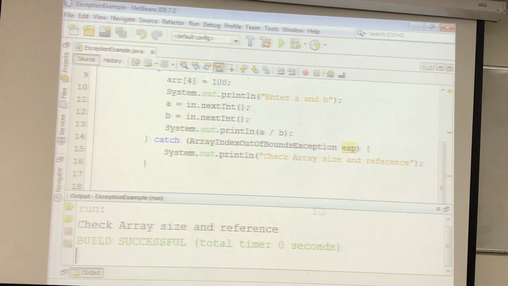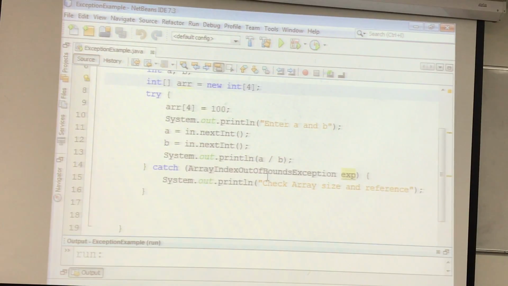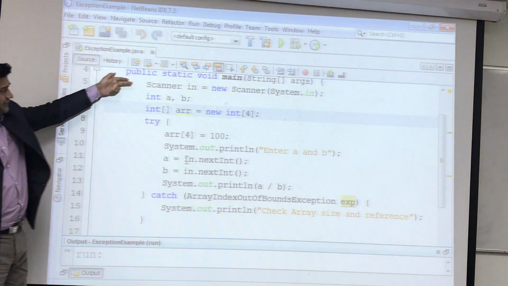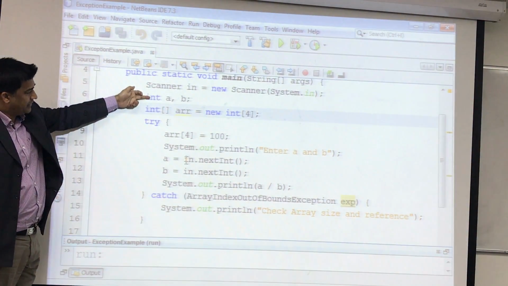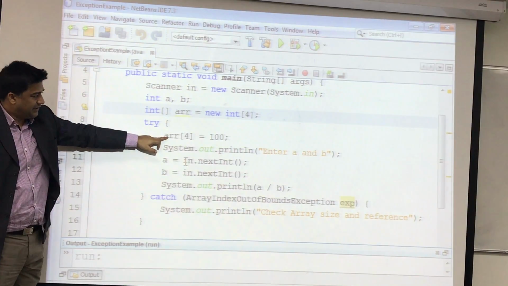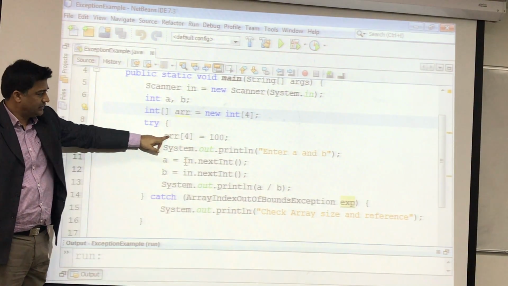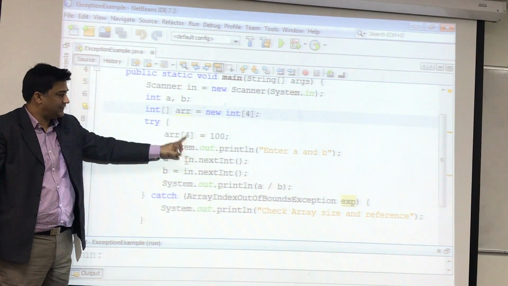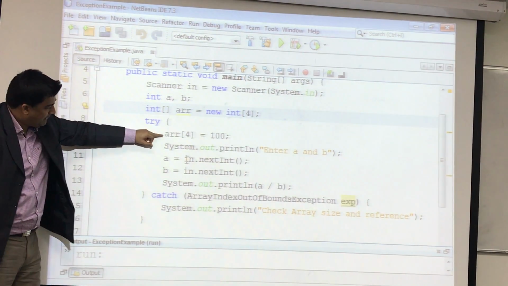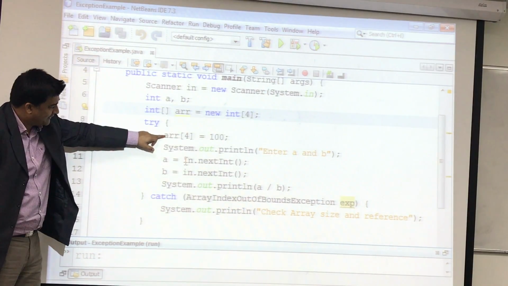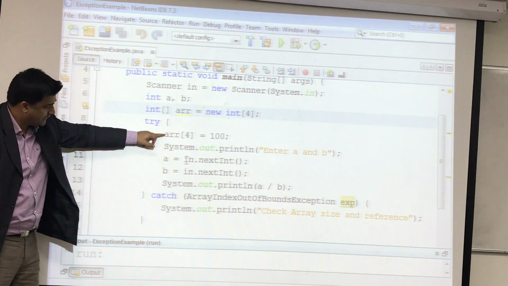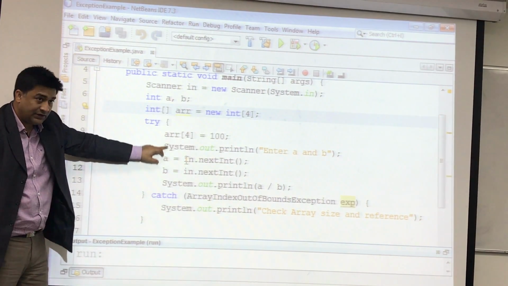Anyway, for the time being, let's analyze what the program is doing. Your program starts running from here, right? Everything is fine, but at this moment, this line generates an exception, because we don't have space for it. So your program will crash from this line, and the following lines will not execute.